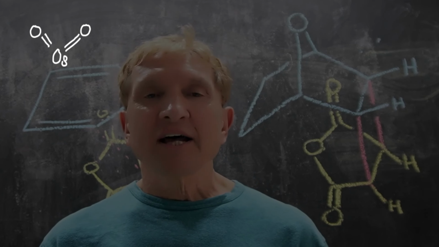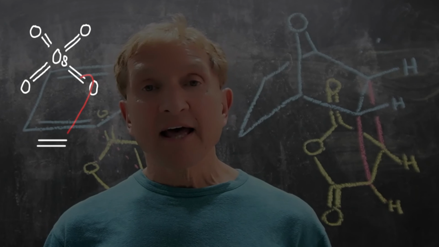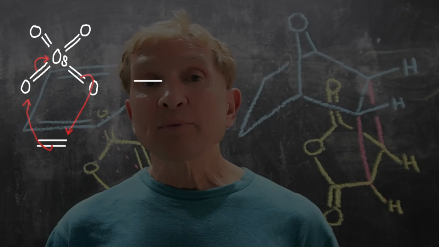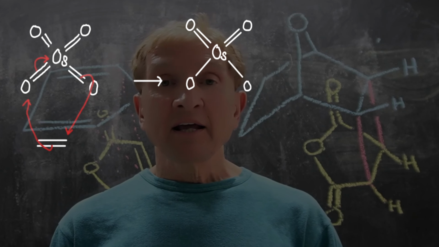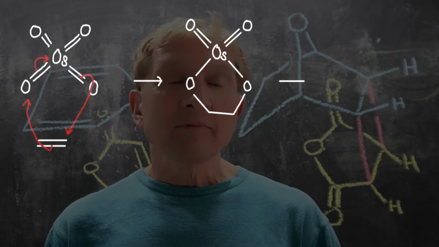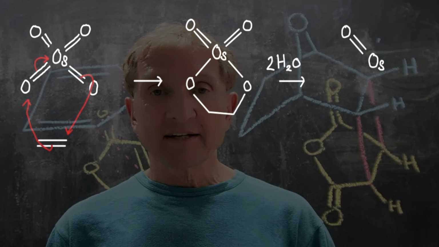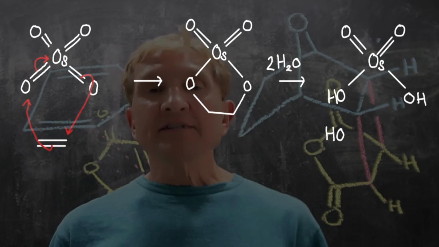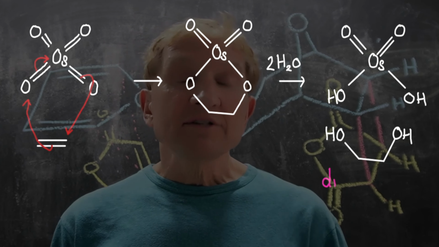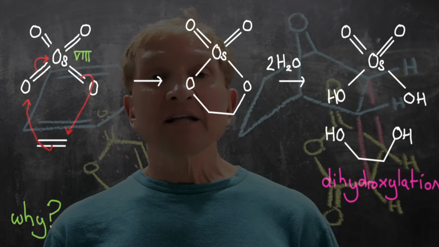Osmium tetroxide is a strong oxidizing agent. It cycloadds to alkenes via a 3+2 process. Addition of osmium tetroxide involves reduction of the osmium from +8 to +6 oxidation state. That is the driving force. Hydrolyses of these cycloadducts give 1,2-diols. That is called dihydroxylation.